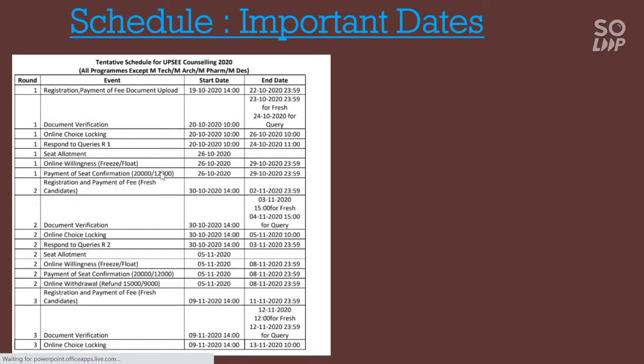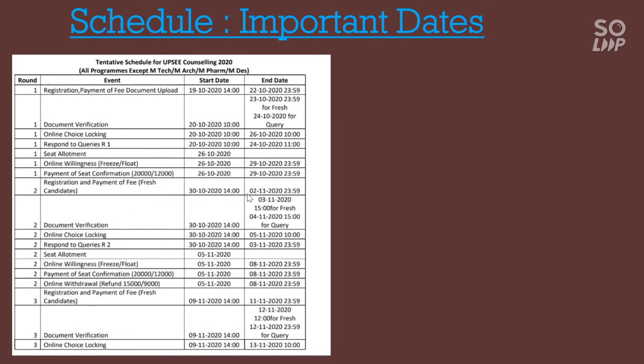After giving your willingness, you have to pay the seat confirmation fee, that is 20,000 for general and OBC and 12,000 for SC ST category. The payment of the seat acceptance fee will be done from 26th of October to 29th of October, and the second round will start